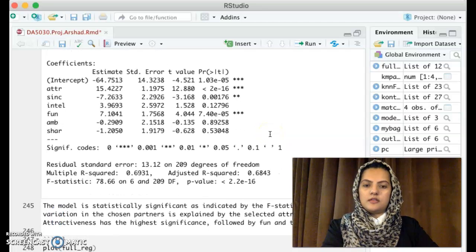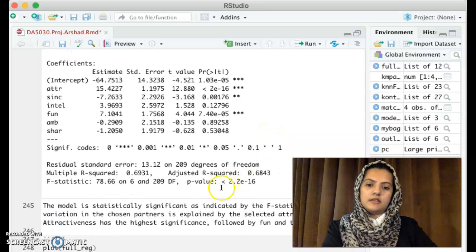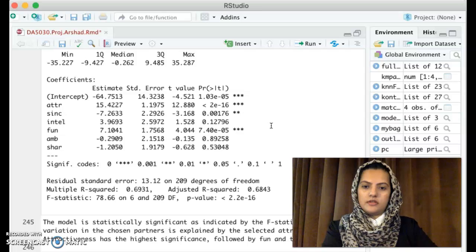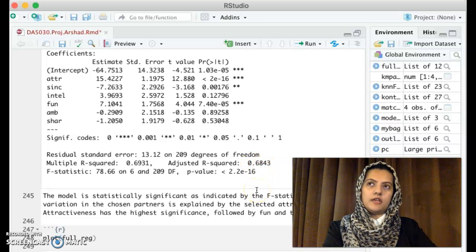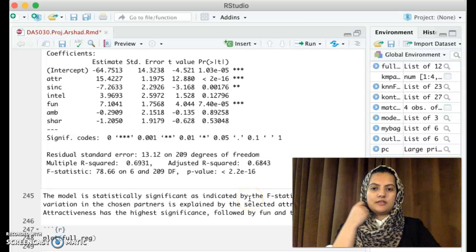We can see that the model is statistically significant based on the p-value of the F statistic here, and that adjusted R² is 0.6843, so that means that 68% of the variation in the target variable is explained by the selected features.